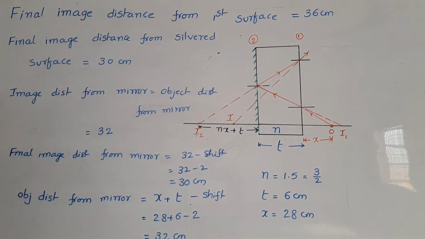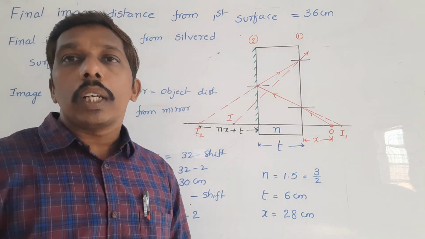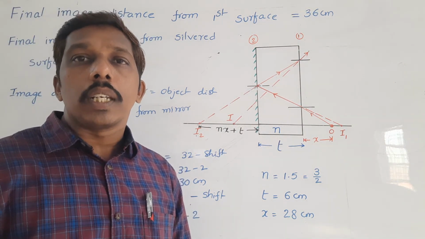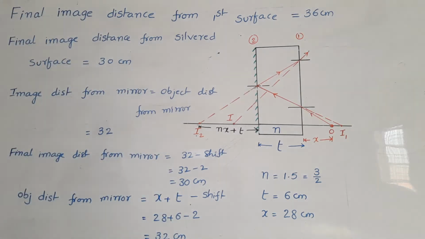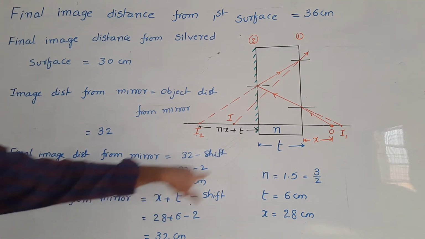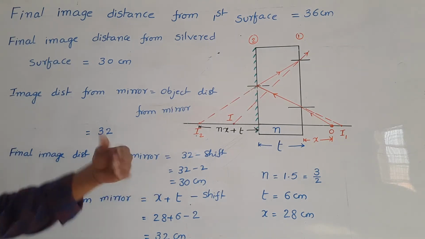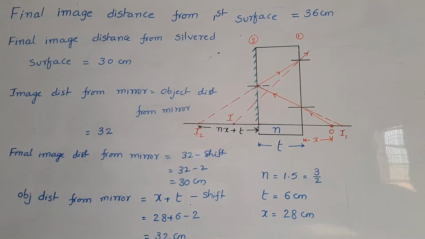We got the final image distance. In this way, we can calculate by using the shift. Also, we can calculate the final image distance. So from the mirror, image formed at 36 centimeters. From the first surface, image formed at 30 plus t, 36 centimeter is the distance.